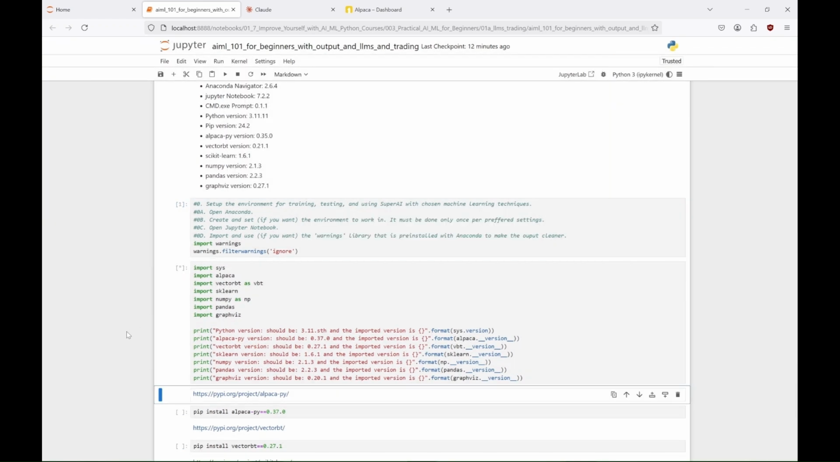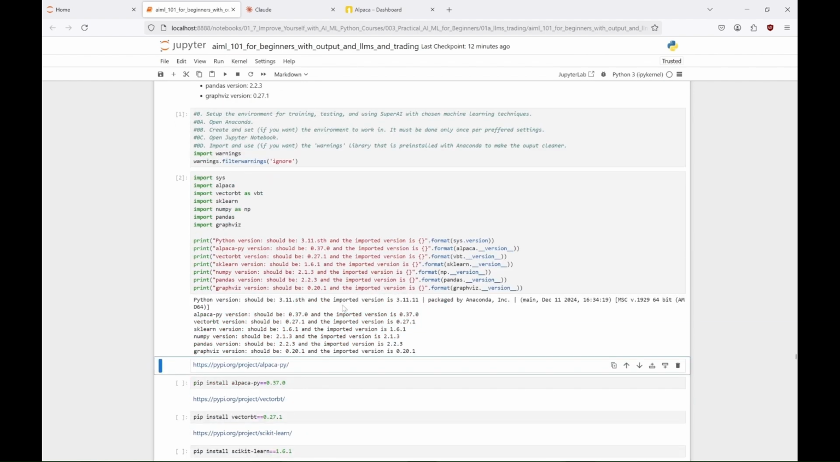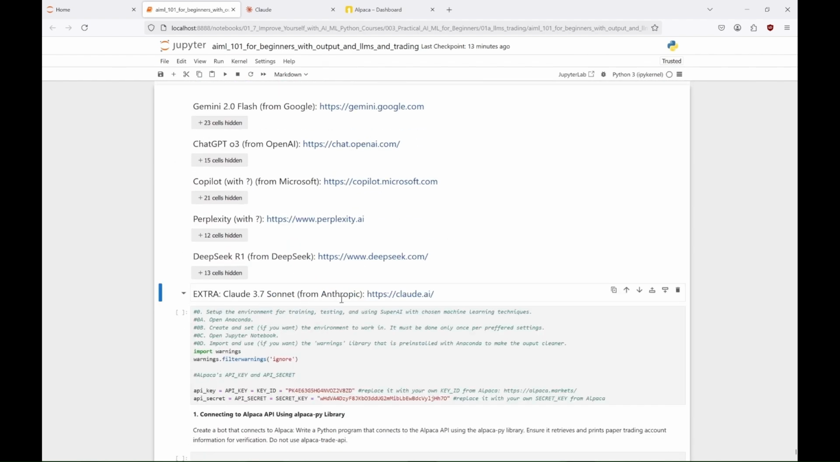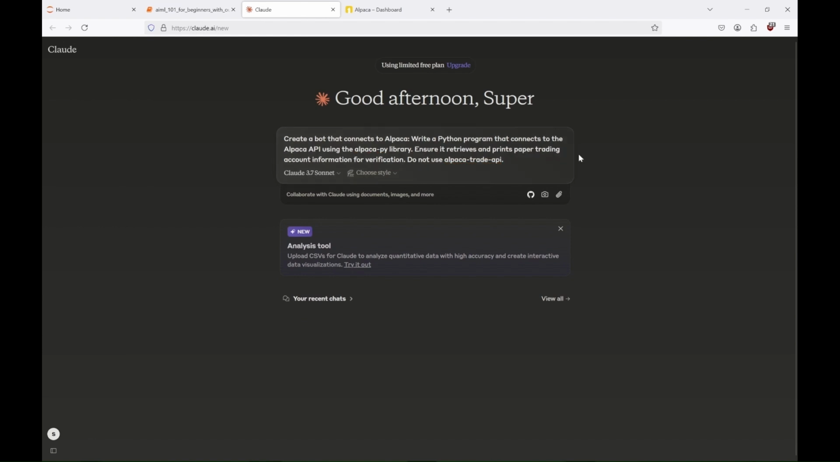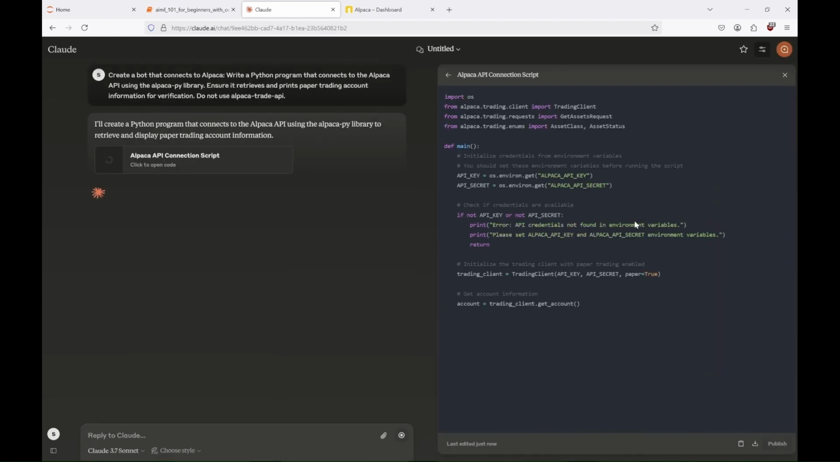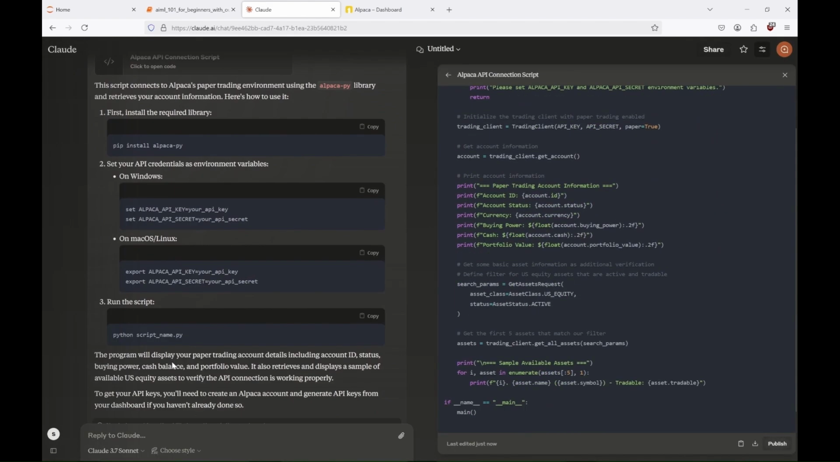First, the disclaimer. This video is not financial advice and we are only using a paper trading account here, which means we're not using any real money. And now that we've clarified that, let's ask Claude to create a program to connect to the Alpaca API, and check how much money we have in this, our paper trading account.